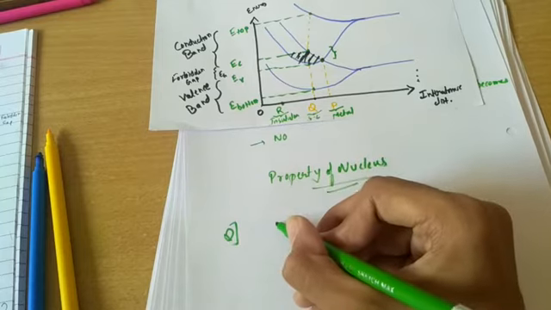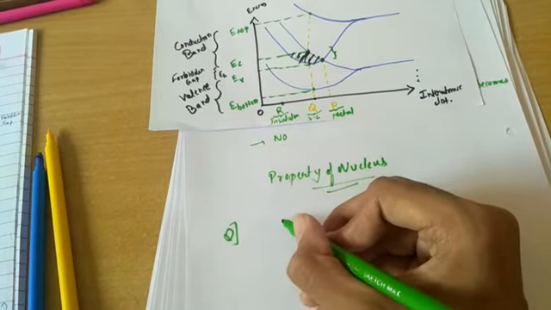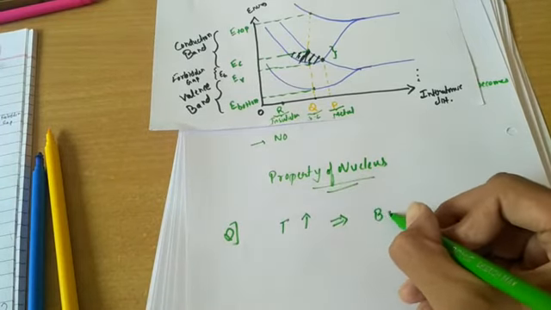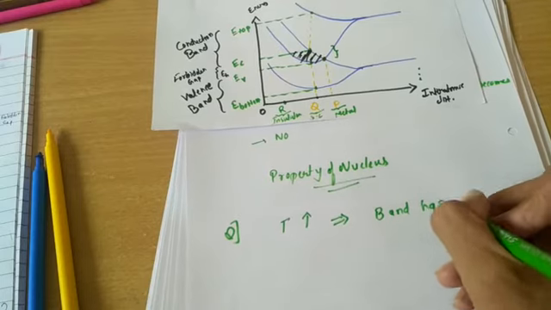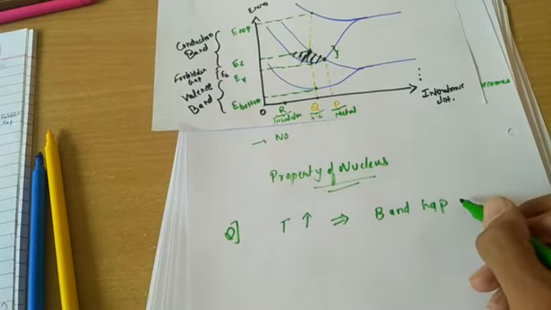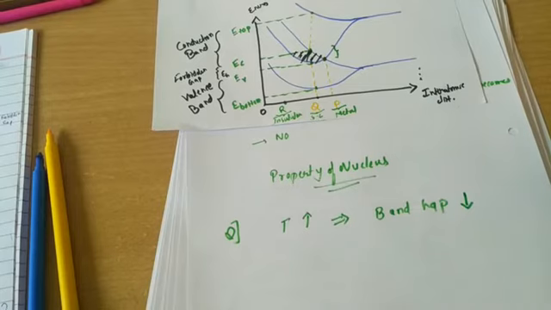What happens to the band gap when temperature is increased? That is our forbidden gap. If the temperature is increased, then what happens? Obviously, the interatomic distance will increase, and so the band gap will decrease. I hope it is clear.